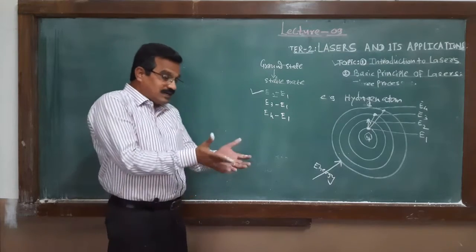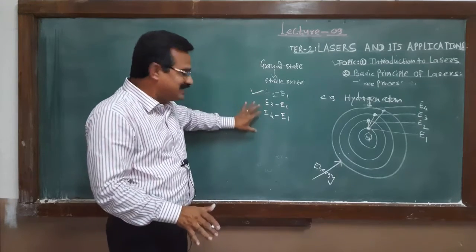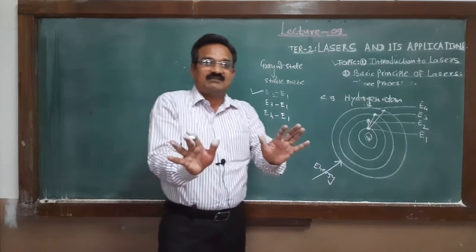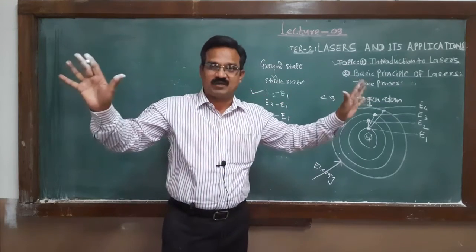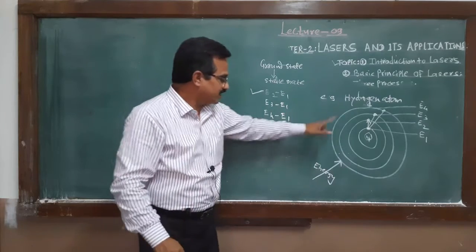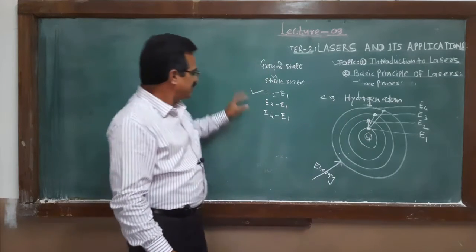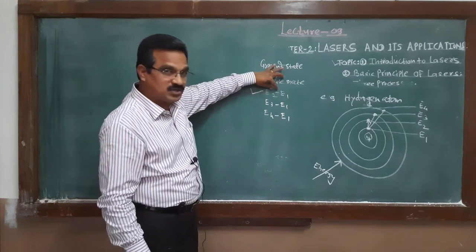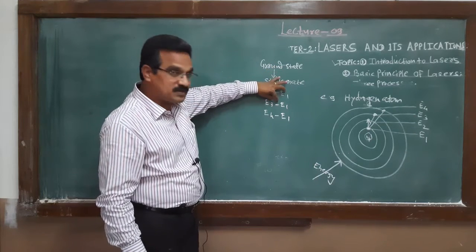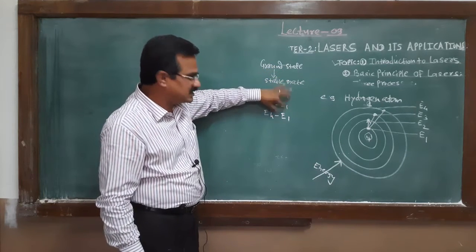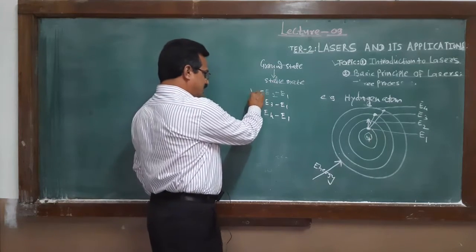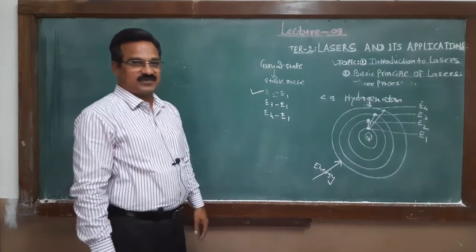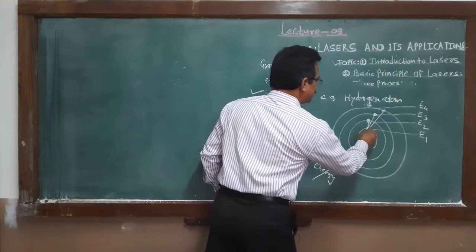And suppose the energy absorbed is other than this, at that time the electron cannot jump from one orbit to the next orbit. The condition is that the electron jumps to the next orbit only if the energy difference absorbed is equal to this, or this, or this. And suppose the energy absorbed is equal to E2 minus E1, at that time that electron jumps into the next orbit.